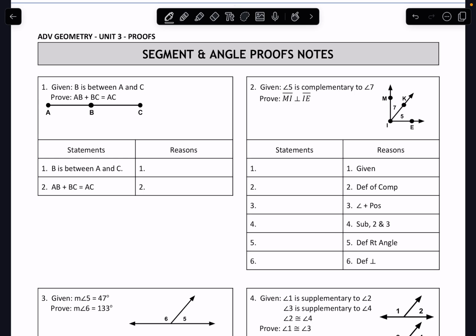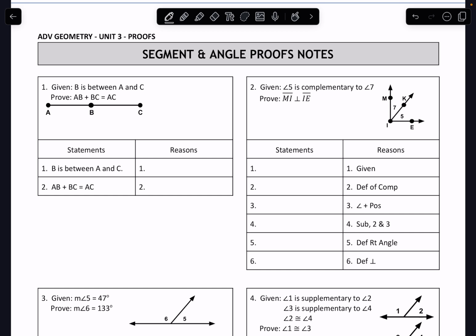All right, we're going to go over segment and angle proof notes. This will probably be the most frustrating thing you've ever done before in your life. I will try to make it as easy as possible. I am so sorry. But it is a gigantic part of geometry, and we have to learn how to do it.